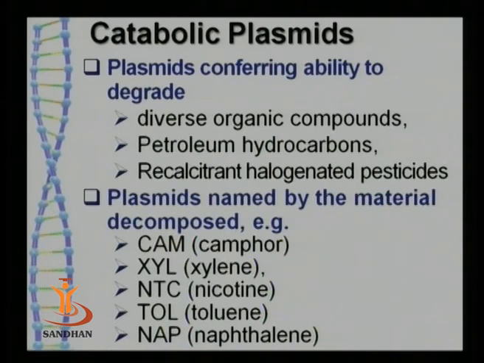Many plasmids are named after the compound they are capable of degrading. For example, if a plasmid produces an enzyme that degrades camphor, it is known as the CAM plasmid.